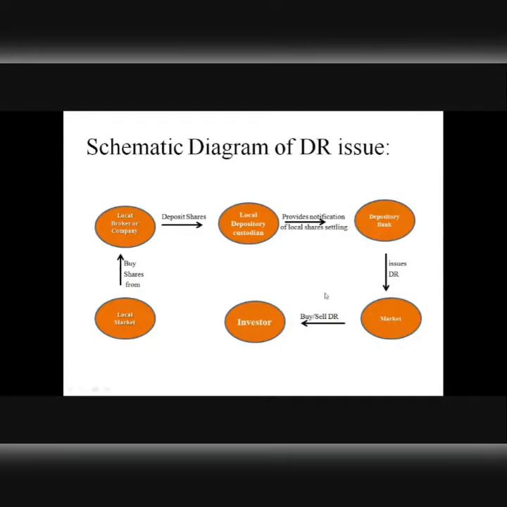So this is, briefly, how the process of issuing DRs follows in the two markets. One is the market wherein a certain company is existing or is located. Another is the market where these DRs are created and then sold or offered to the shareholders. Okay, two markets are involved just because the company doesn't want to raise capital in the form of domestic currency. Rather, it's interested in raising capital in the form of a foreign currency. Okay, so that's it. Now let's move on.